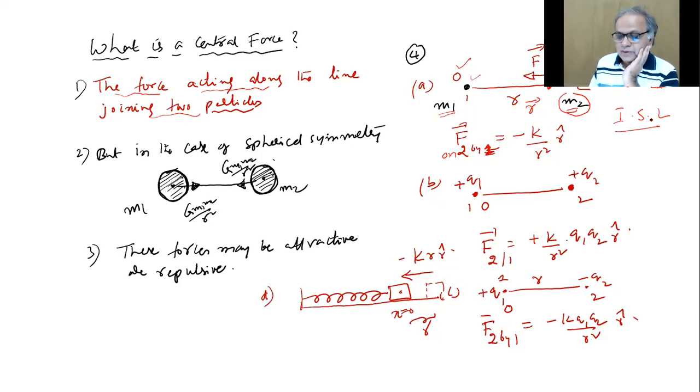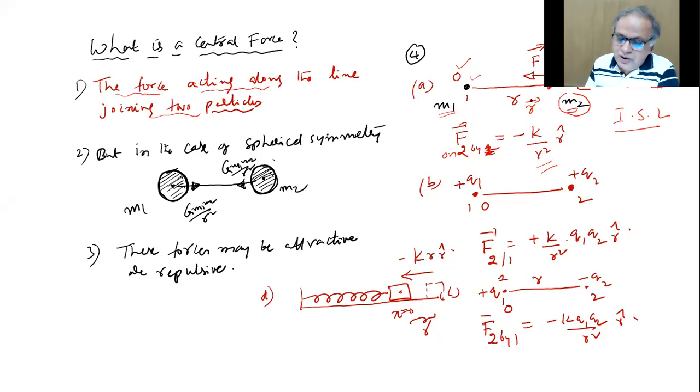ISL stands for inverse square law. I want you to keep responding to me. Here, central force means a force acting along the line joining. It need not necessarily be an inverse square law force. Do you follow? But the particular force here which I showed is what? Inverse square law force. Minus K by R square R cap, I wrote.